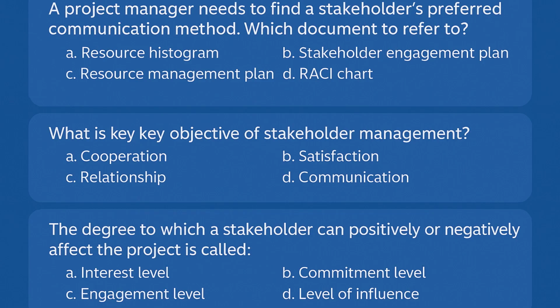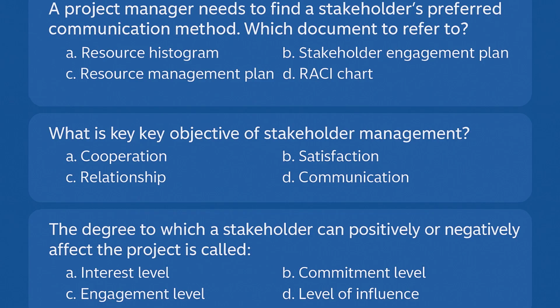The degree to which a stakeholder can positively or negatively affect the project. What do we call this? There are 4 options given here: level of interest, level of commitment, level of engagement, level of influence. The right answer is level of influence. Level of influence reflects the stakeholder's power, the stakeholder's ability to impact decisions and outcomes. It is what you map on tools like the power interest grid to plan targeted strategies.